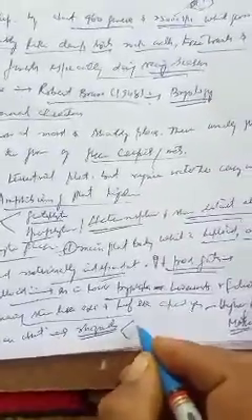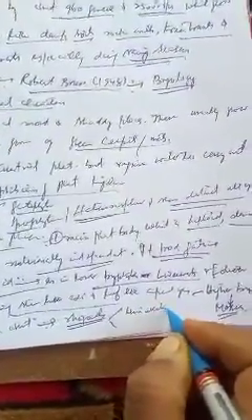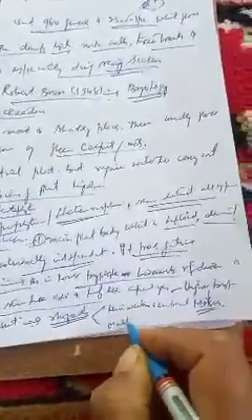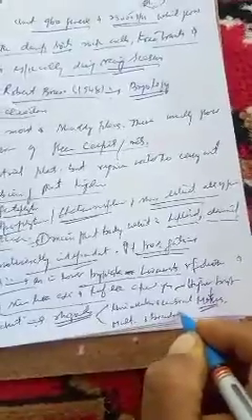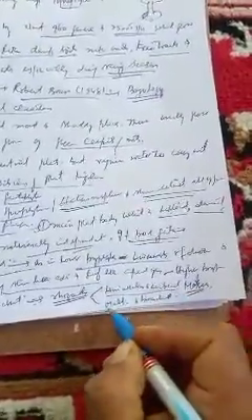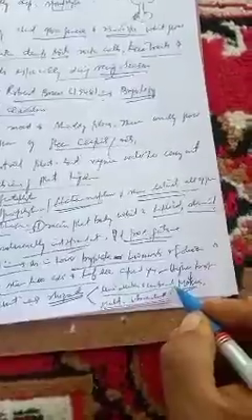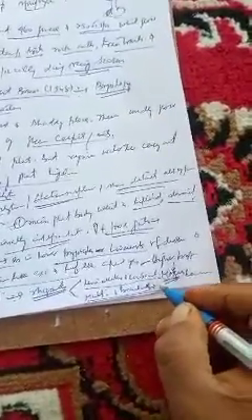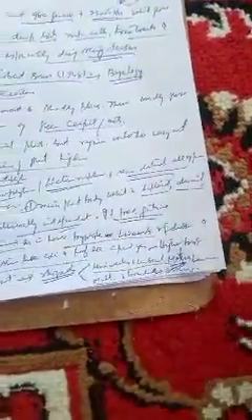These rhizoids may be unicellular and unbranched, or multicellular and branched. Unicellular and unbranched rhizoids we see in lower bryophytes, and multicellular and branched rhizoids we see in higher bryophytes, that is, mosses. These are the three features of the gametophytic phase. Other features we will take in another video.